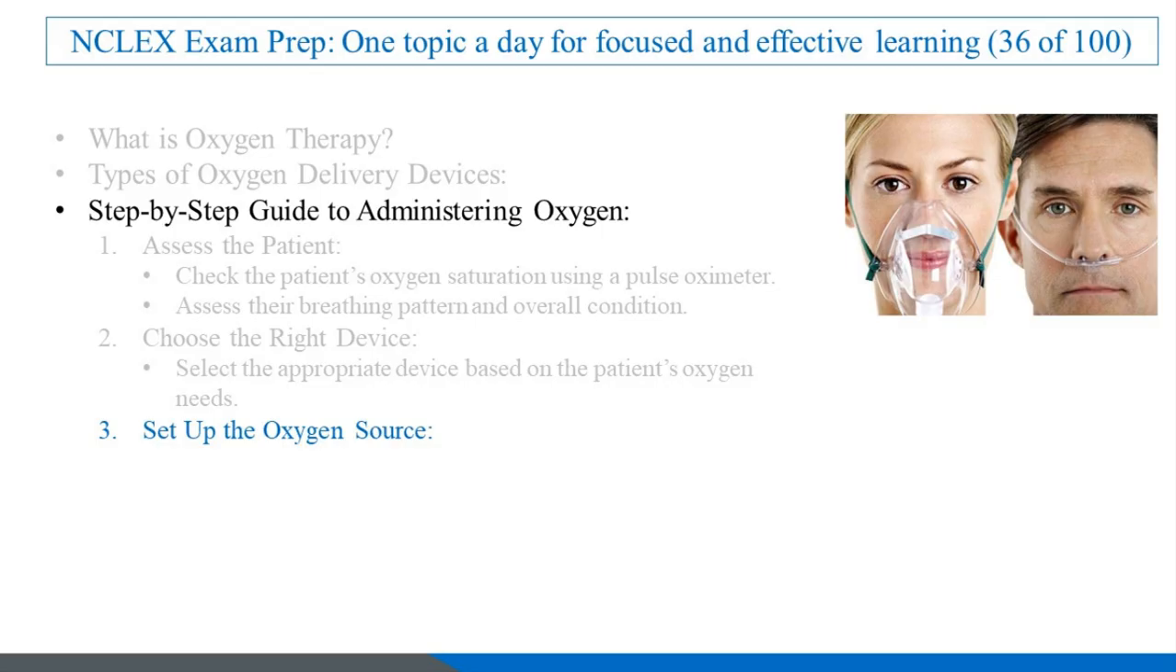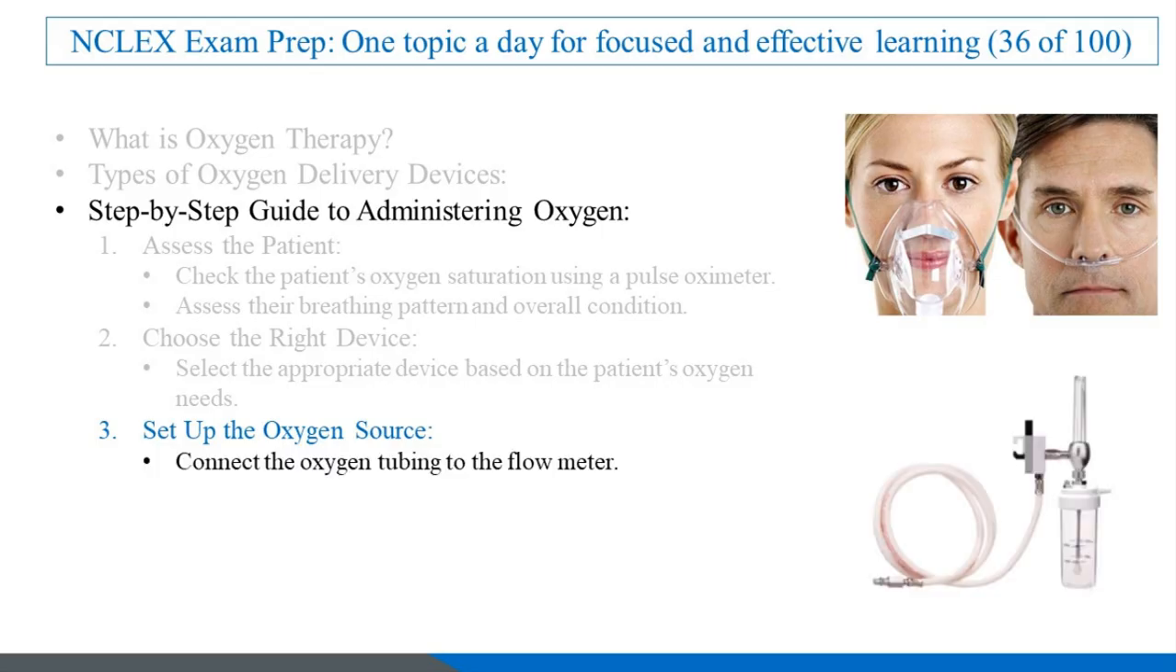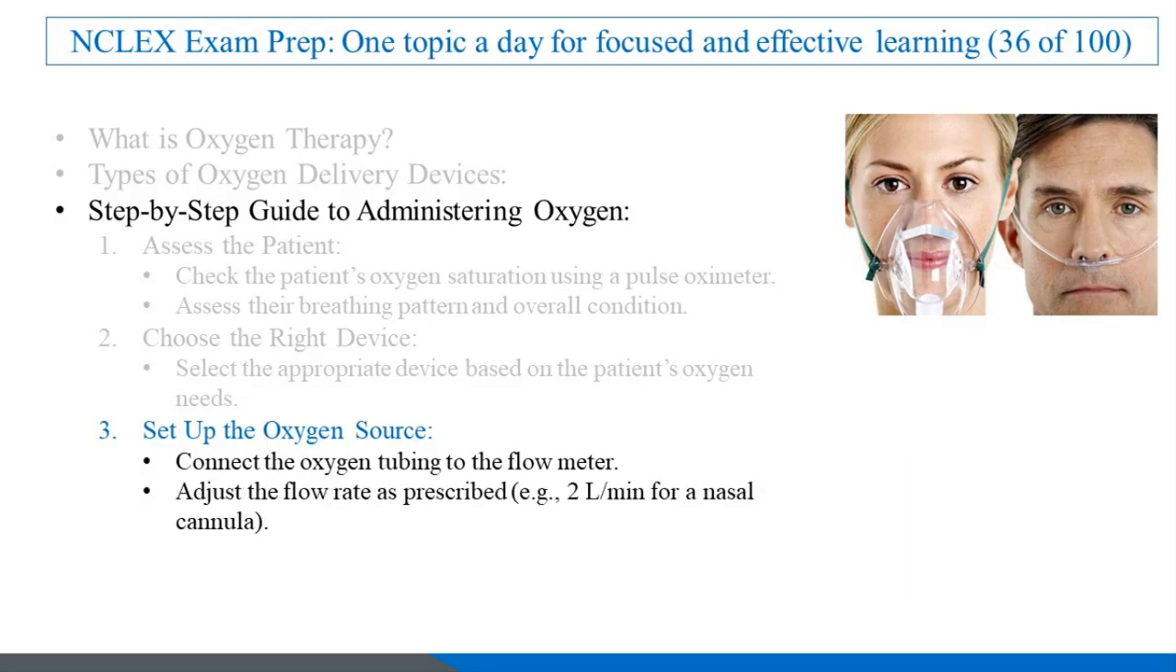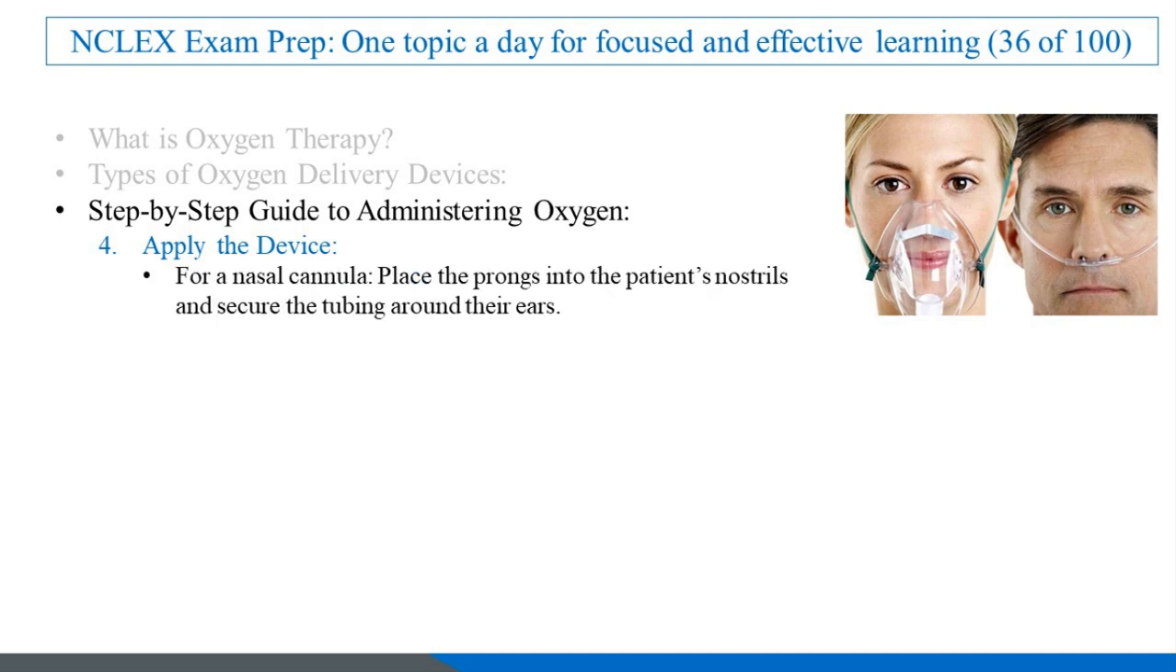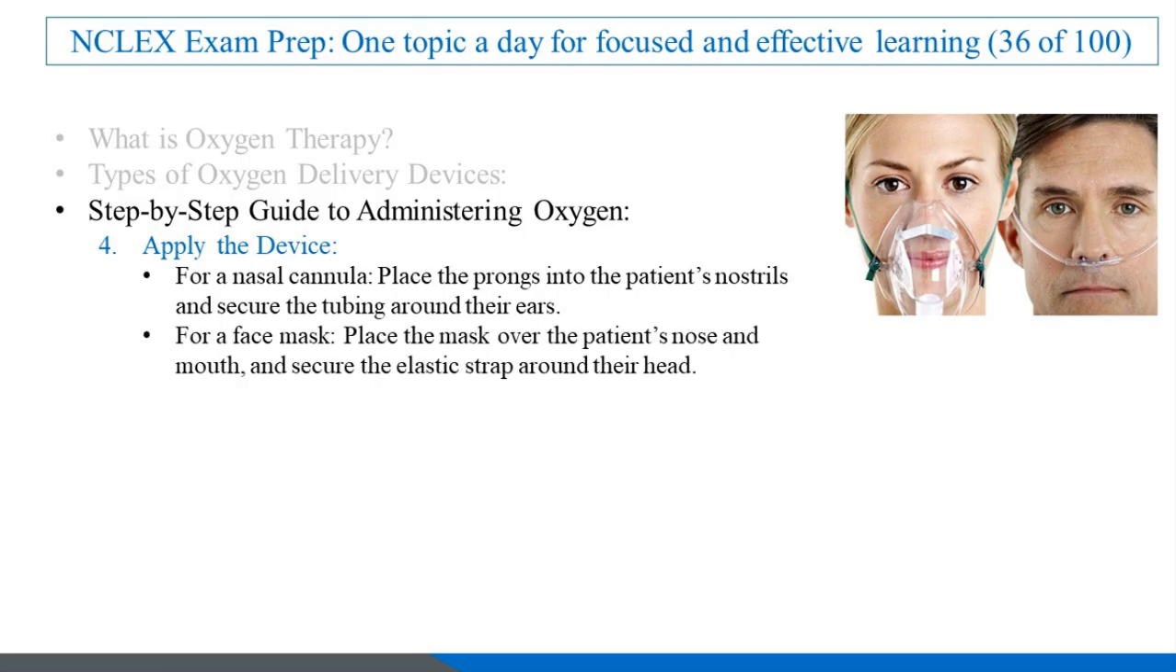3. Set up the oxygen source. Connect the oxygen tubing to the flow meter. Adjust the flow rate as prescribed, e.g., 2 liters per minute for a nasal cannula. 4. Apply the device. For a nasal cannula, place the prongs into the patient's nostrils and secure the tubing around their ears. For a face mask, place the mask over the patient's nose and mouth, and secure the elastic strap